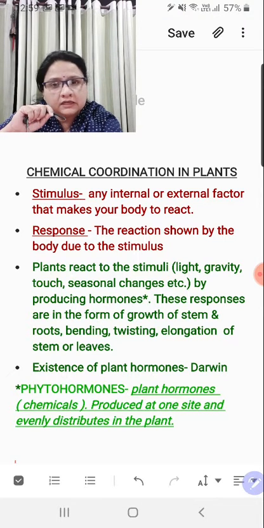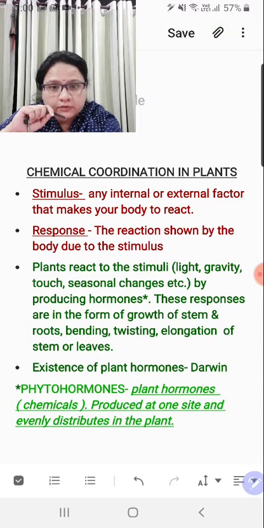But in internal stimulus, you may talk about the water concentration, right? Controlling the turgidity and flaccidity of the cell. You may talk about the salt concentration. You may talk about the energy, right? And you may talk about the plant hormones. These are all things to which a plant responds, right, children?